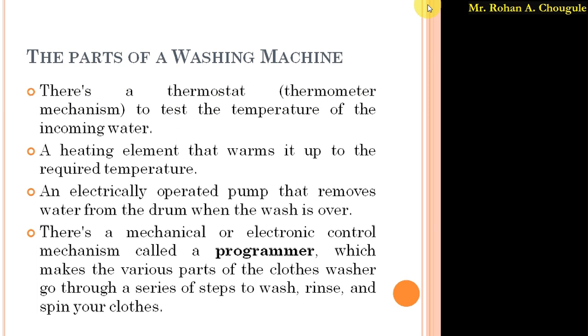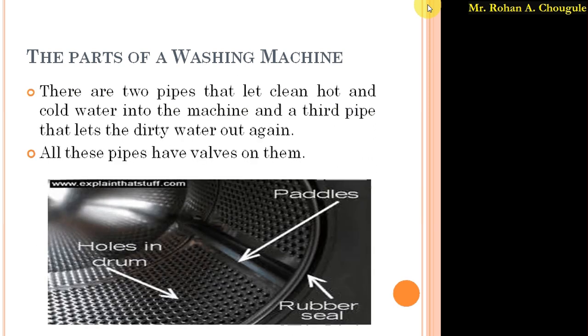After the programmer, there are two pipes. The first pipe allows clean hot water to come inside the drum, and the second pipe allows clean cold water to enter the machine. And we have a third pipe, which lets the dirty water out again.